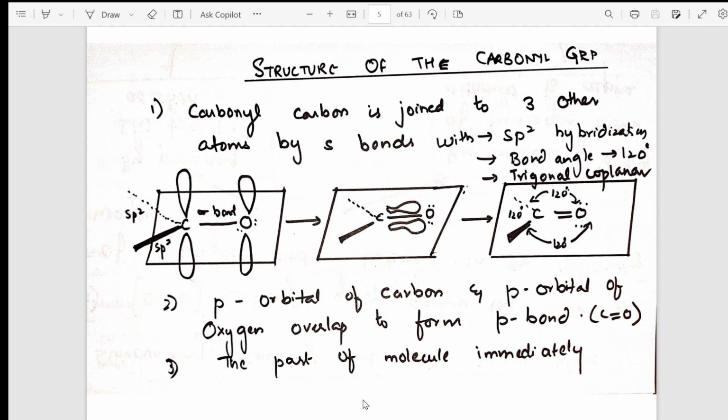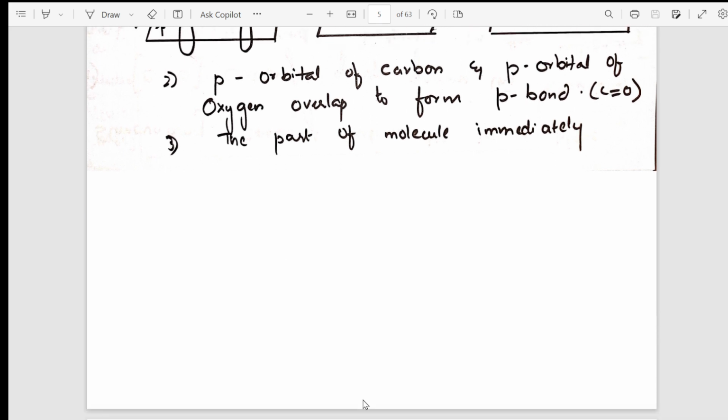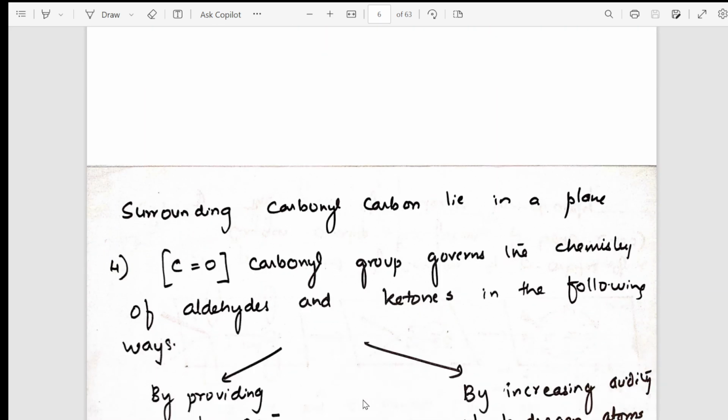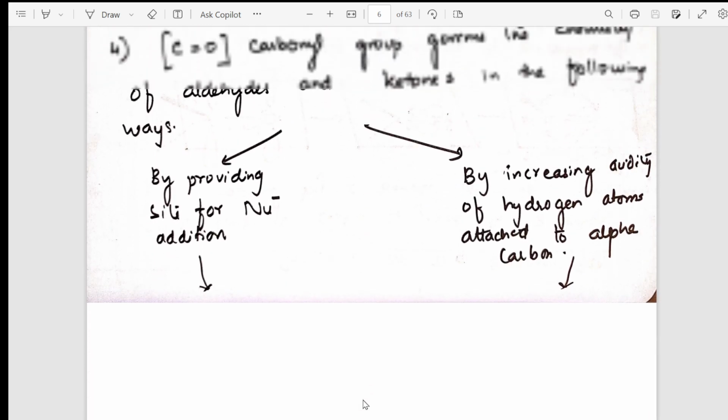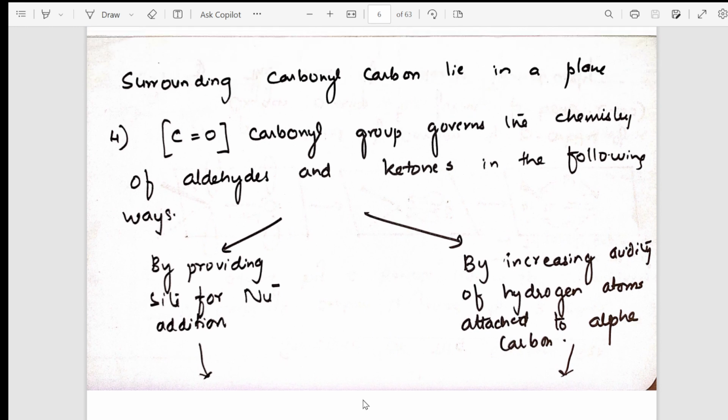From there, gradually, I have gone into a topic after structure. It is the continuation of the structure: why the carbonyl group governs the chemistry of aldehydes and ketones, and what is the specialty of this carbonyl group. This is what I have mentioned. I have given the reasons also, and this is how I mention the reasons, showing the arrows.